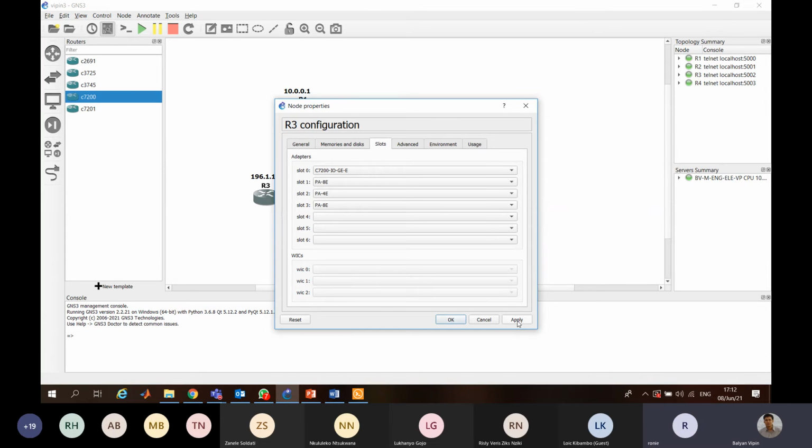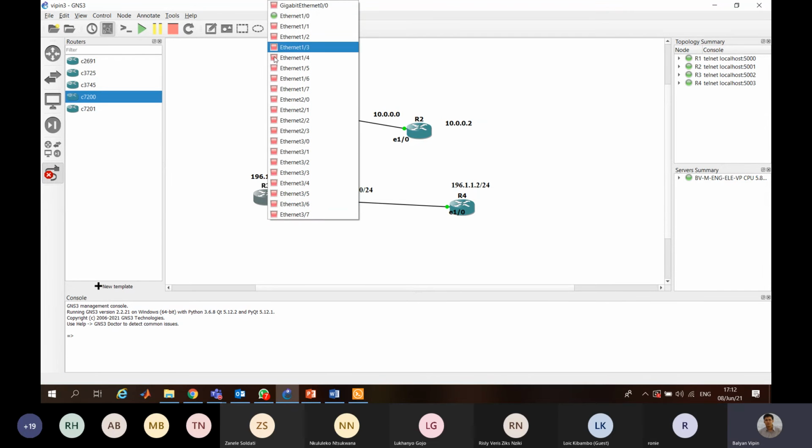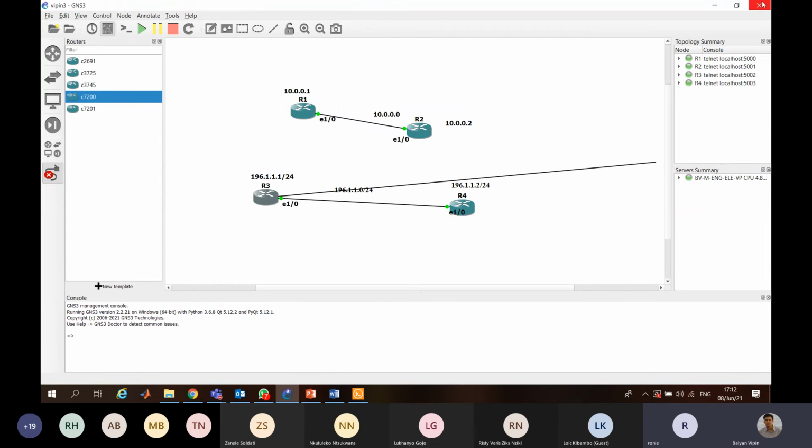Whatever number you apply, you say okay, and you will see that they increase now. Suppose you feel that you don't have enough Ethernet ports, you can increase them also. But I don't think it will be a problem in your case; you only require 2 or 3 ports. Okay, sir. Thank you. You're welcome.